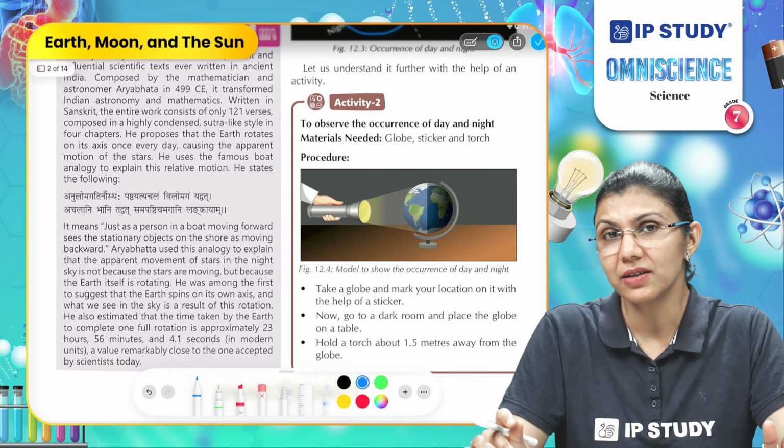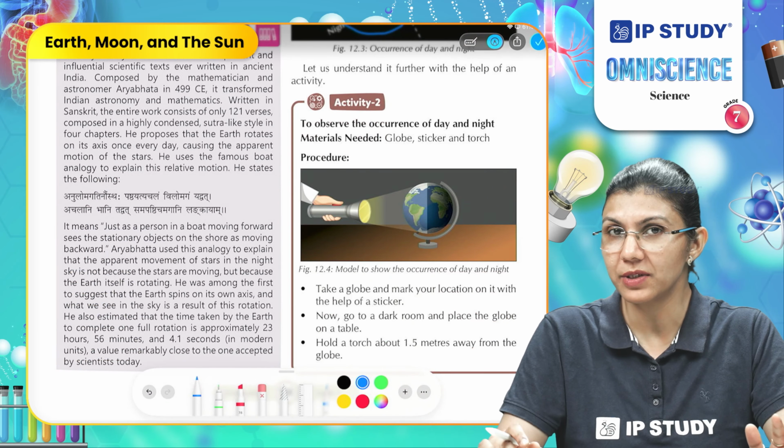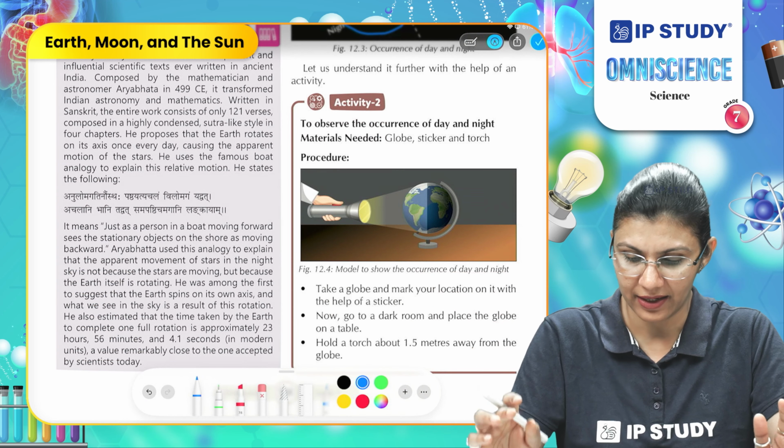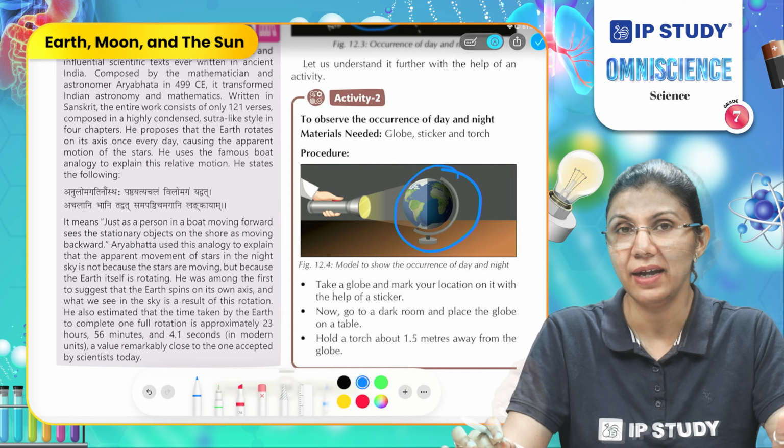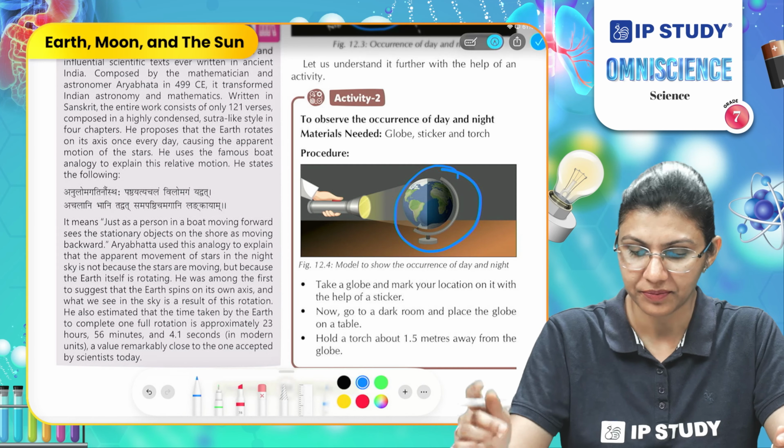You can conduct this simple activity to observe formation of the day and night. Here you need a globe, which is a model of earth, and you need a flashlight.